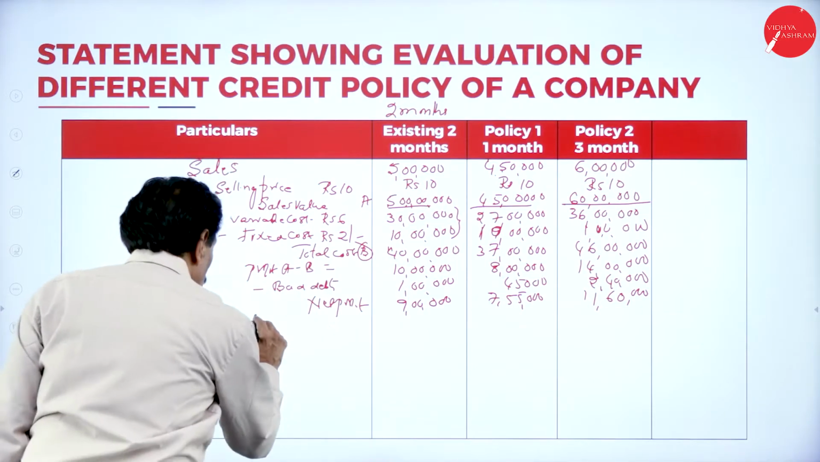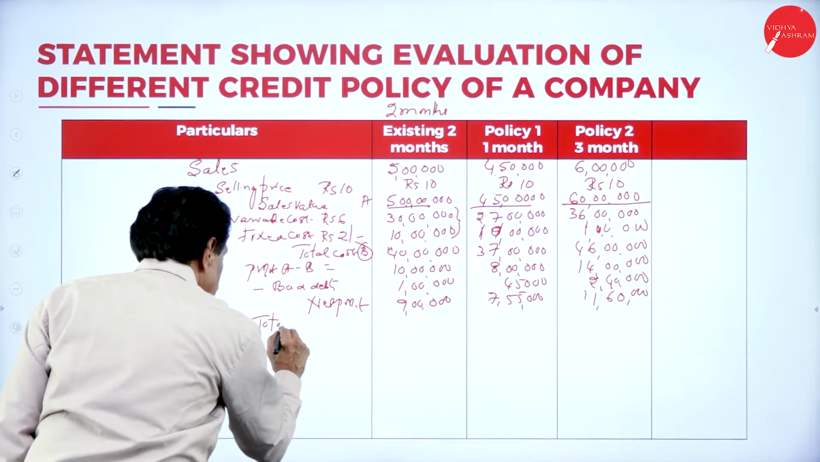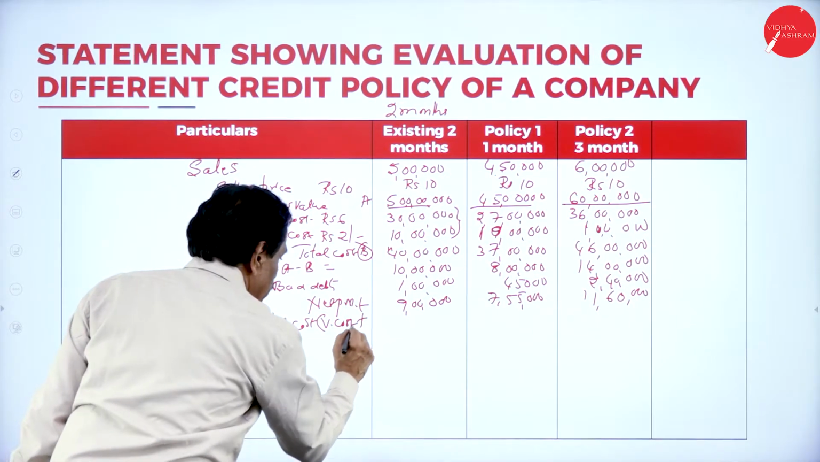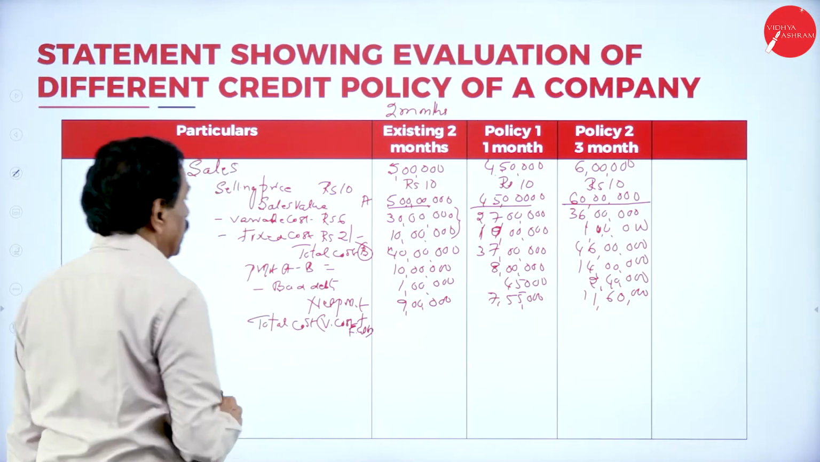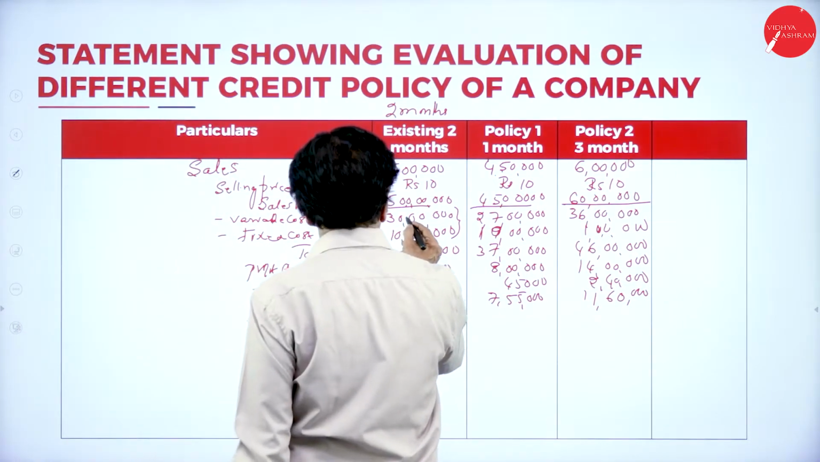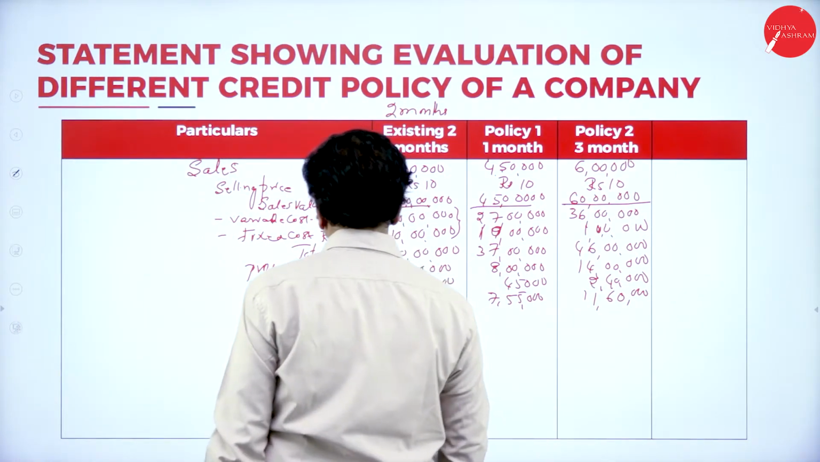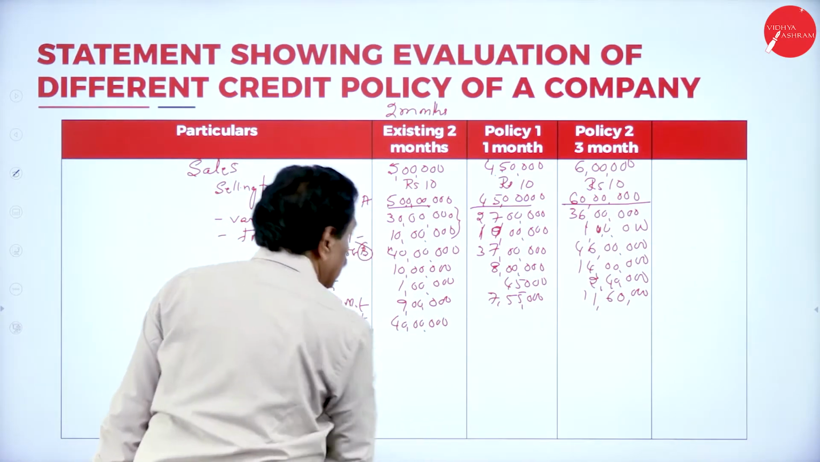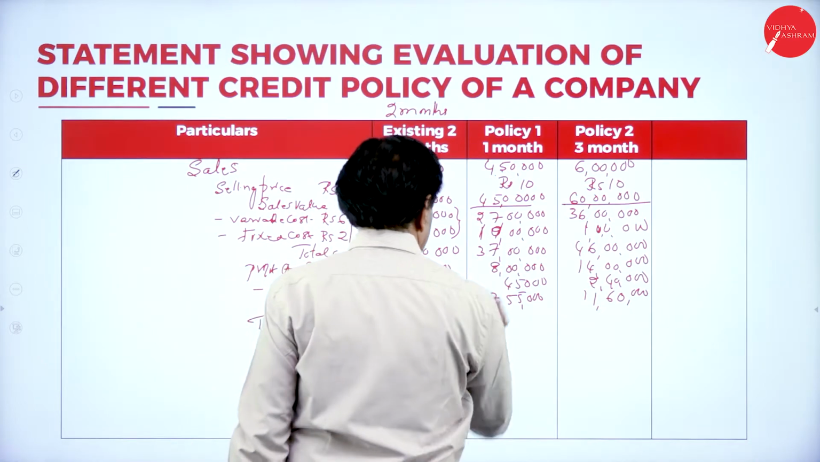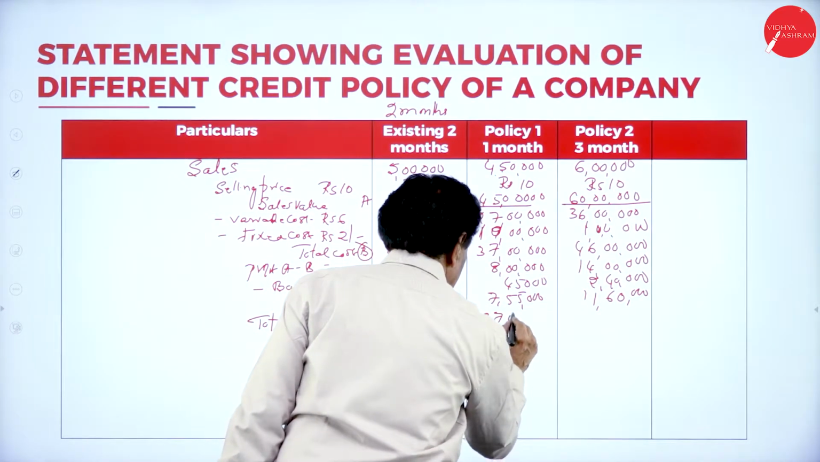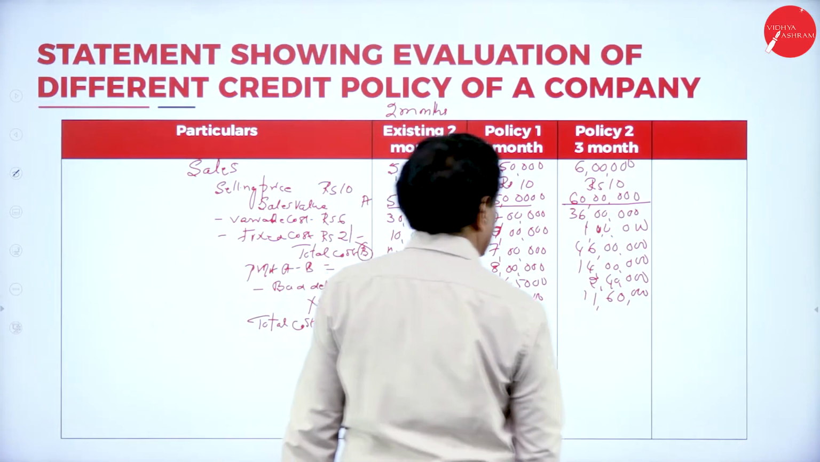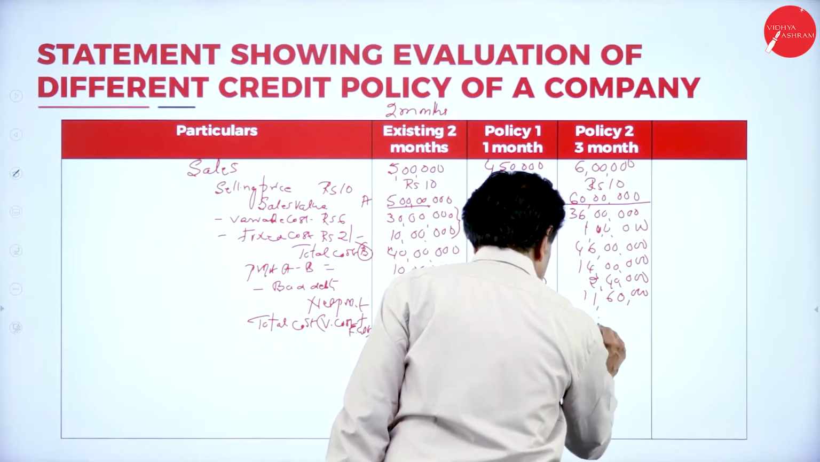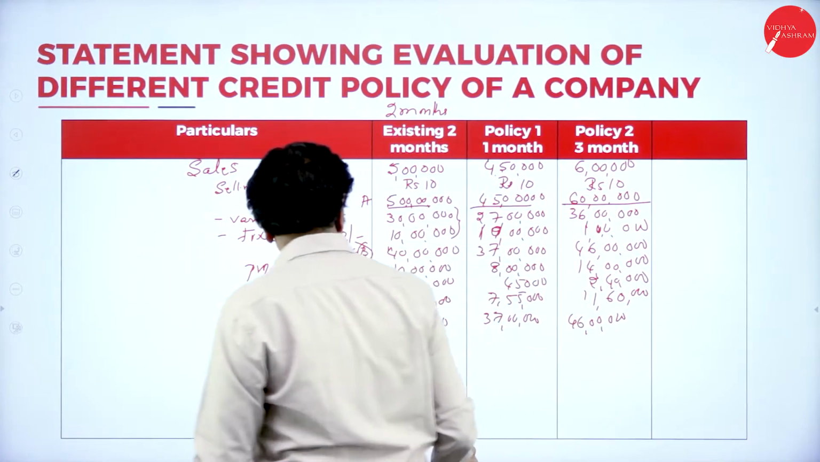Then total cost, variable cost plus fixed cost. What's your variable cost? 30 lakh. Fixed cost. So total cost is 40 lakh. Here 37 lakh. This is 36 plus 10, means 46 lakh. Debtor turnover.